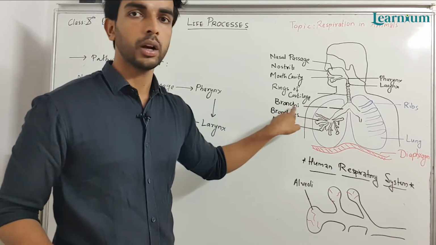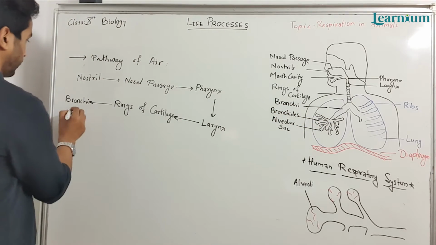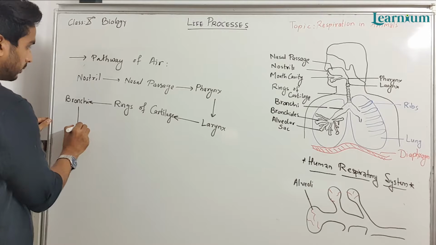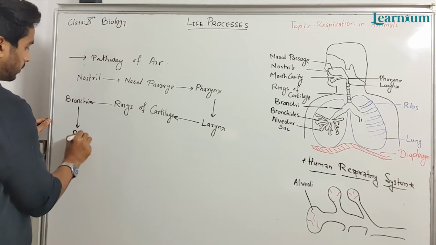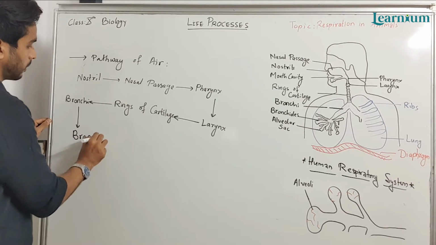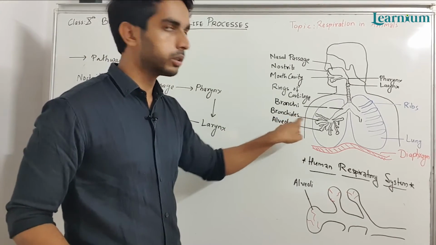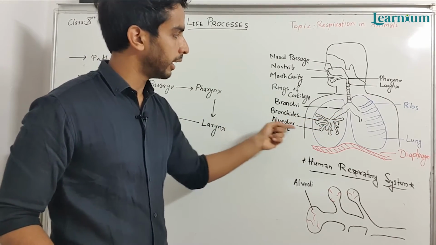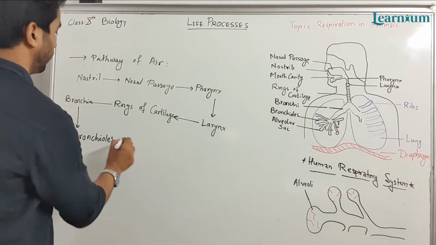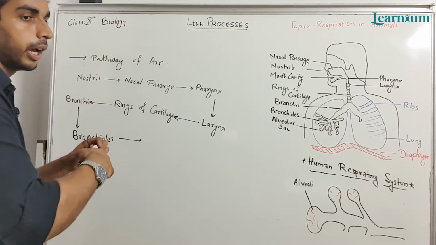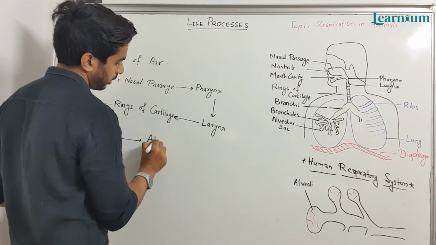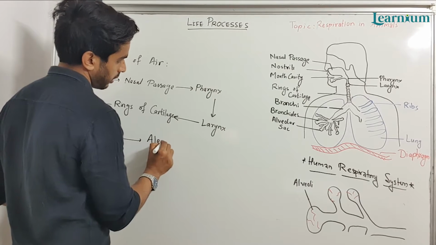Subdivisions of bronchi are known as bronchioles. Then from the bronchioles air goes towards the alveolar sacs or alveoli.